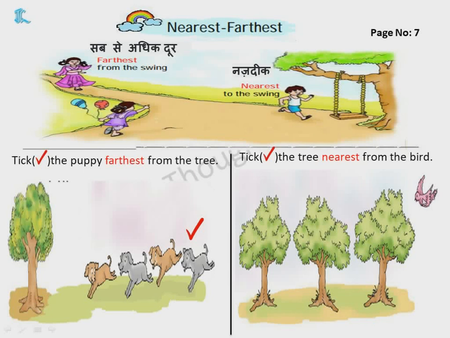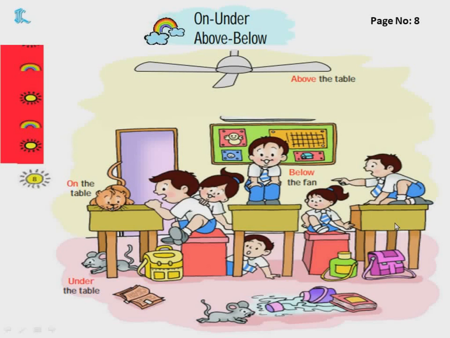So, which tree is nearest to the bird? This tree. Okay. Now, next one. On, under, above and below, page number 8. On. On the table. The cat is sitting on the table.